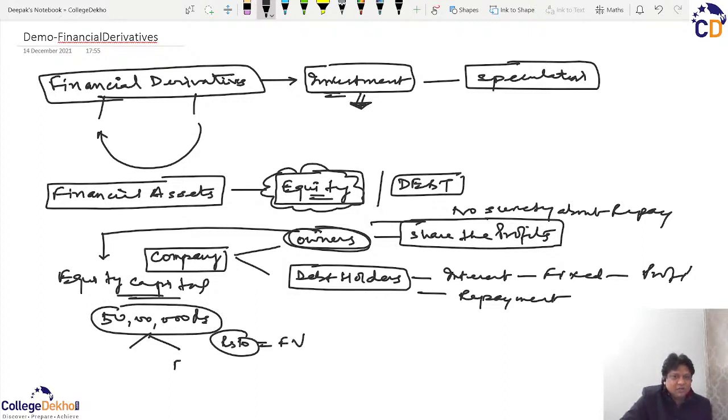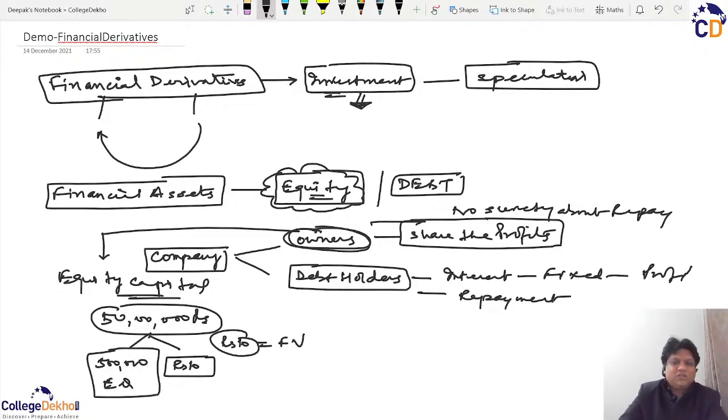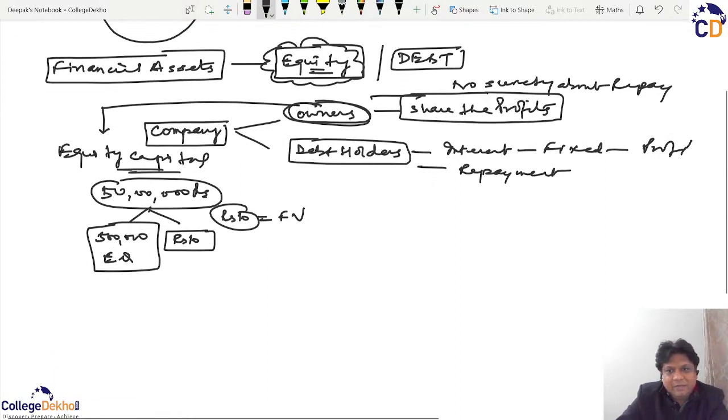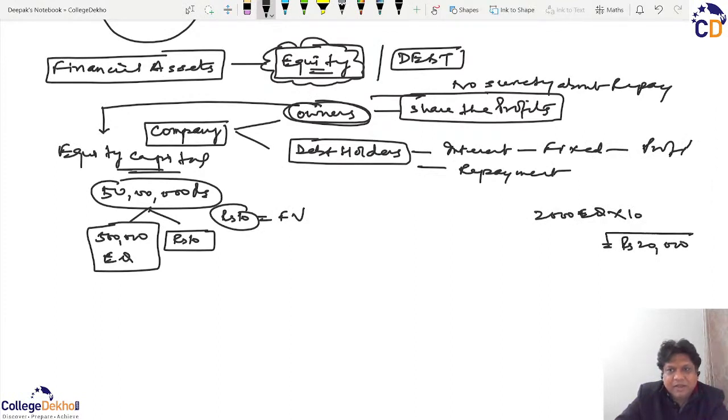So the share has a face value of rupees 10, and there are 5 lakh shares, for which we use the term equity shares. For example, if I want to invest in this company and I purchase 2000 equity shares, it means 2000 into 10, I am putting 20,000 rupees in the company and I will get the proportionate profits.